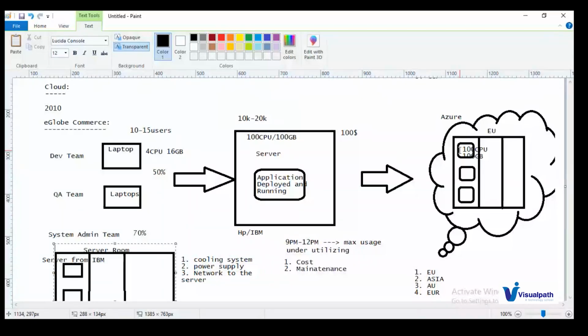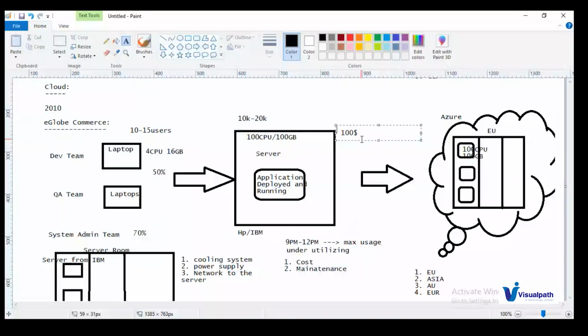This is how you can eliminate maintenance of your servers. Simply, you can switch to this server. You can connect to that virtual machine from the cloud, deploy some applications over there, and access your applications. That is how you can eliminate the maintenance. Now you can ask me, Akhil, how do you eliminate the costing also? Let us take the same example, $100. Here in the server deployment, I am paying $100.